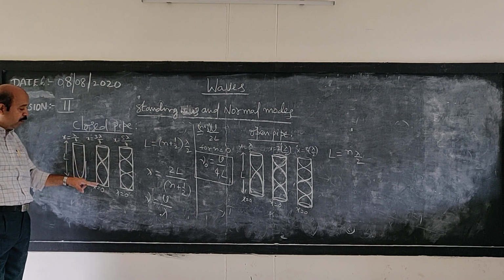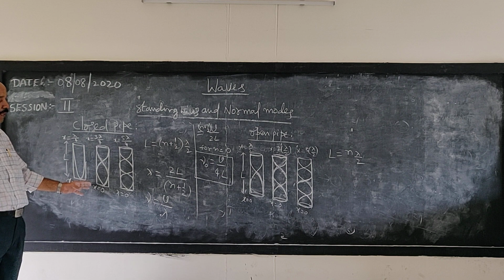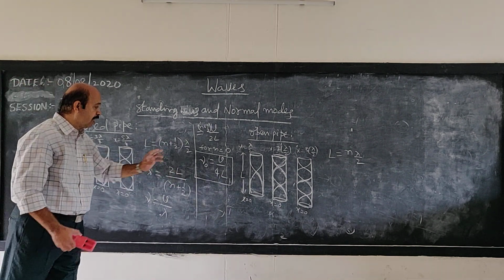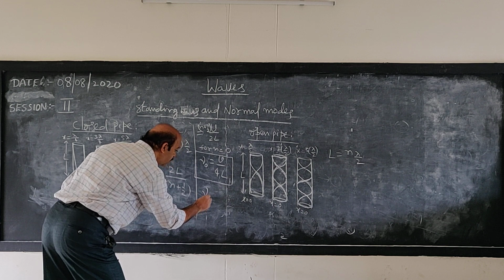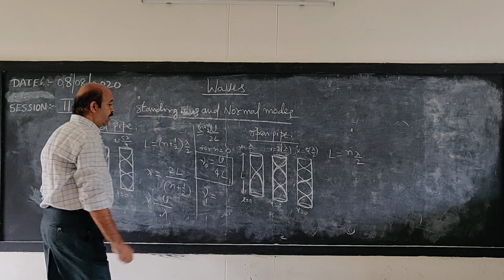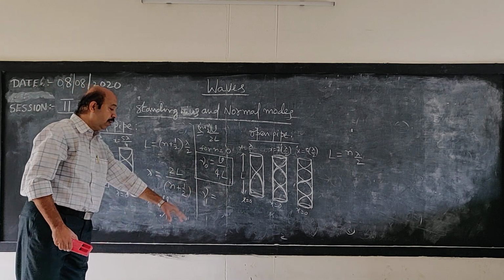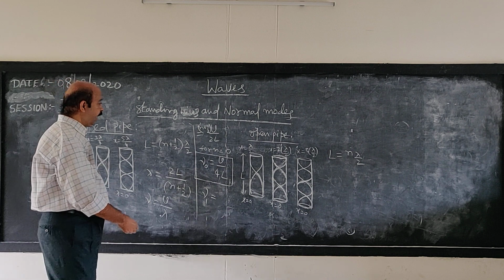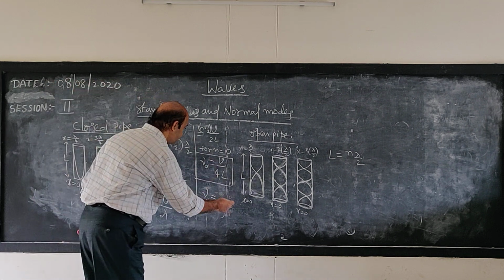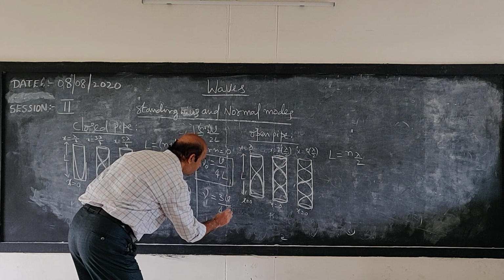So in the second mode, the air column oscillates as shown in the figure, and using the same formula we can show that this new one, which we may call the first overtone or second harmonic, gives 3V by 4L.